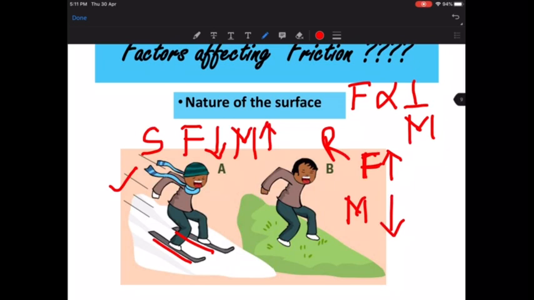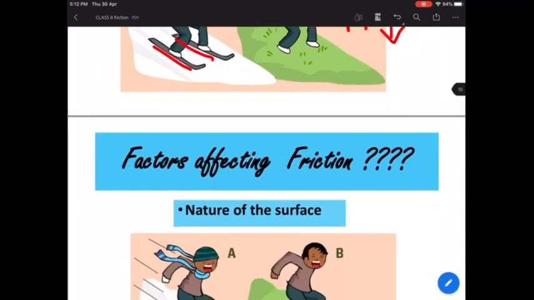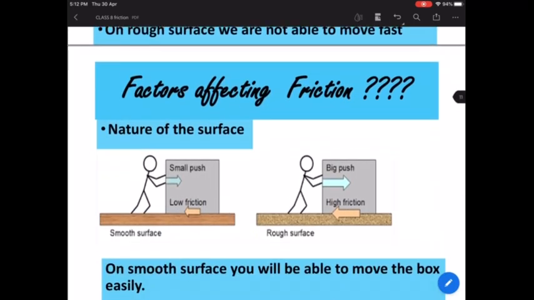Because there is less friction, right? So the nature of the surface will determine the friction. Okay, so that is one thing. I have taken another example here.